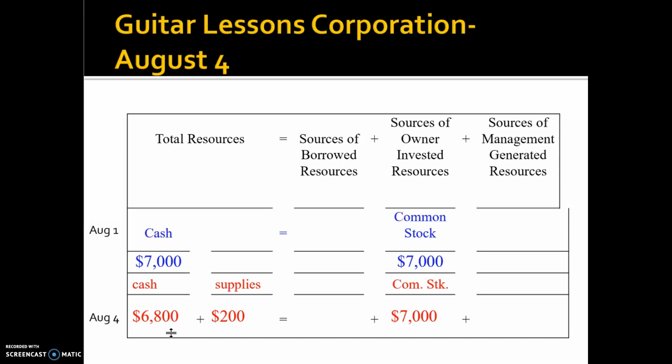For example, I have had students in the past, for some reason, decrease cash by 200. They will also decrease supplies by 200. If you do that, for example, then it would become 6,800 plus a negative 200 because they decreased their supplies, right? Of course, you cannot have negative supplies. That's one thing, but if for some reason you decided you do a negative 200 in supplies, then it will be 6,800 minus 200, that's 6,600, right? And your right-hand side is still 7,000, so they don't equal each other. Now you know you made a mistake somewhere.